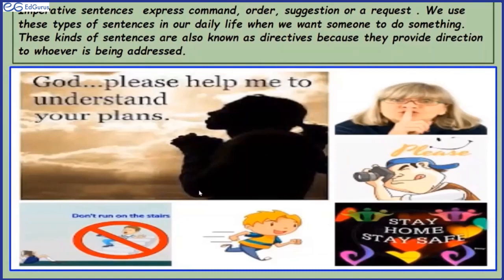Now you have to learn how to make imperatives into indirect speech. First of all, you just look at this collage of the pictures. Fine, all these pictures speak of imperatives. This girl, God, please help me to understand your plans. Can you make out what it expresses? What is the girl doing? She is requesting to God. She is requesting God to help. Any other? Look at the picture carefully. The girl requested God to help her to understand his plans. Okay. Now, anything else?